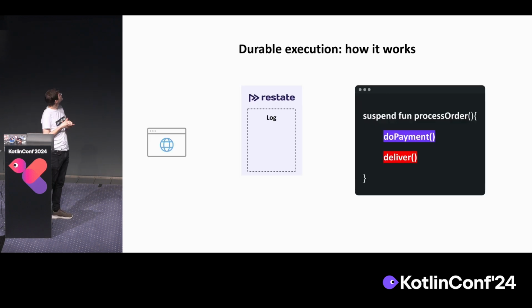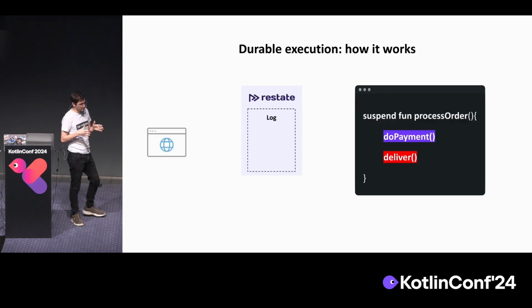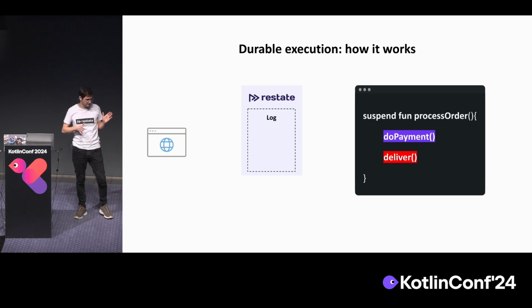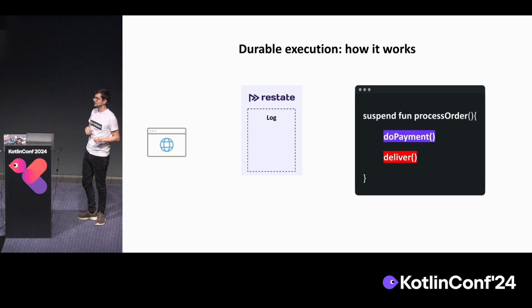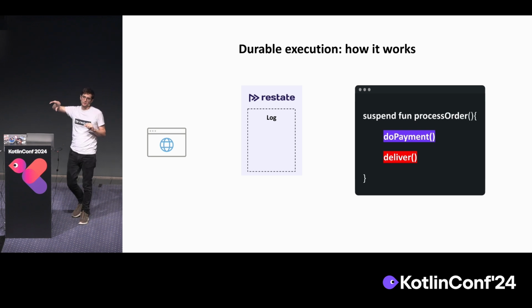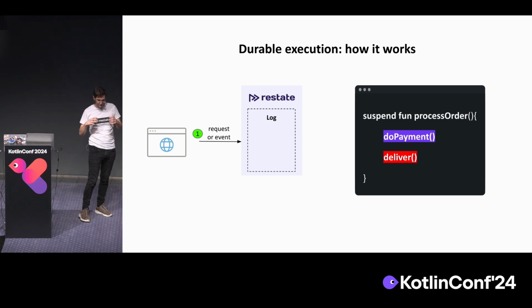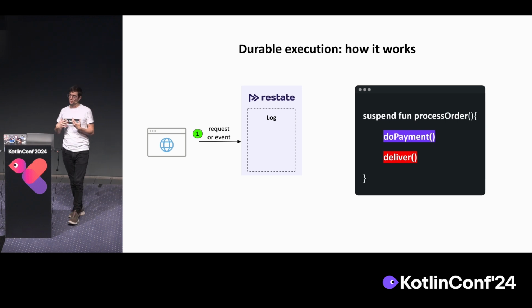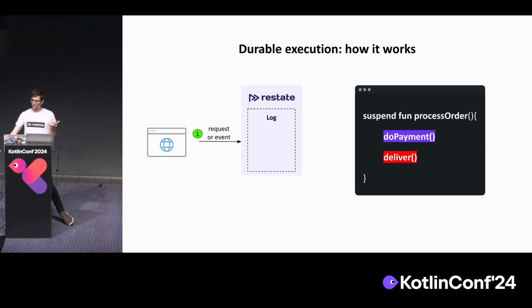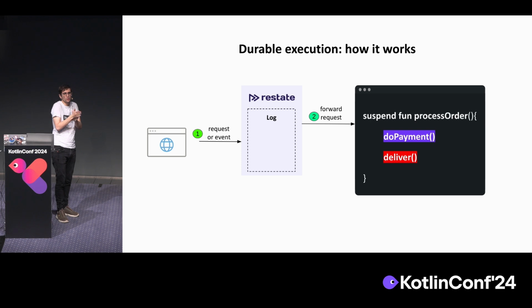In a log-based durable execution engine, what you do is that you put the engine between your clients, for example, the browser, the mobile app, the desktop app, doesn't matter, and your service code. And your service code needs to be written with a library that, of course, understands the durable execution engine. And when you send requests to, well, in this case, it's Restate, of course, Restate internally will prepare this log data structure for this specific invocation. And from there, it will forward the request to the order service.